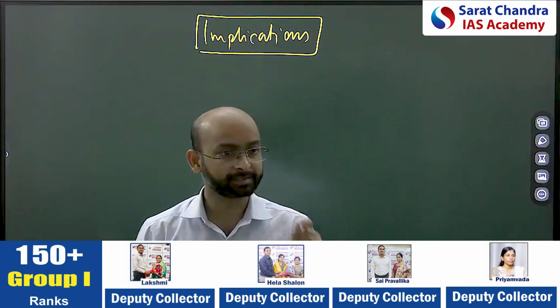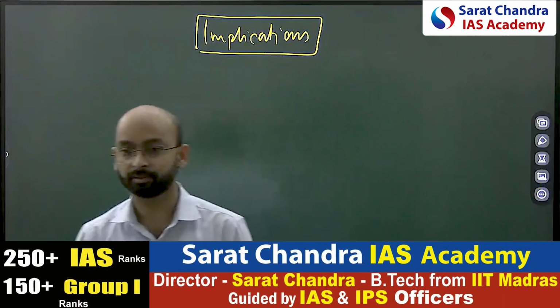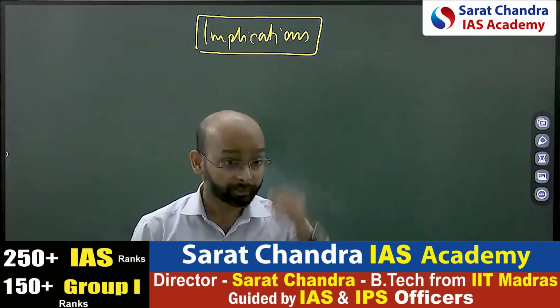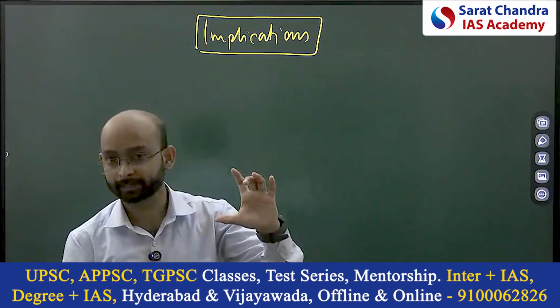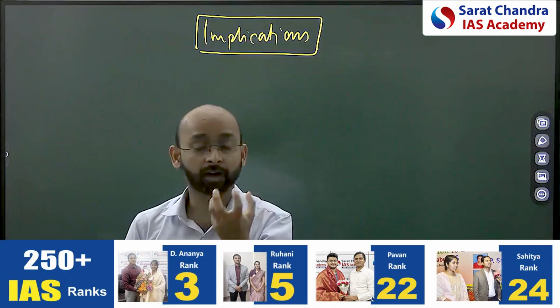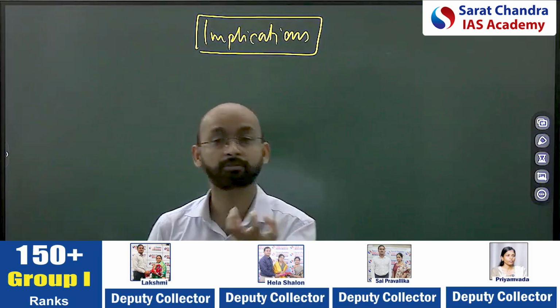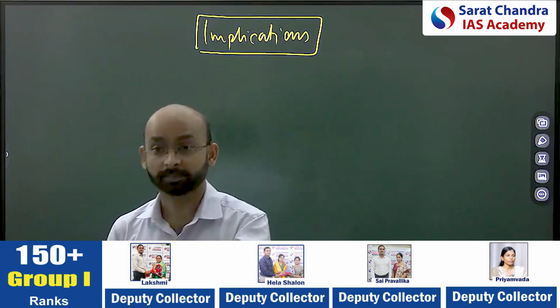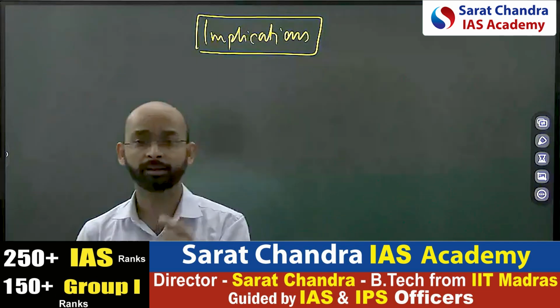Suppose you are prioritizing the most vulnerable section, especially challenged people, women, children. If you're prioritizing their ethical issue first and the other ethical issues later, that shows that you have this approach of Antyodaya se Sarvodaya. That means you're thinking about the most marginalized people first. That shows your empathy. That shows your compassion towards the vulnerable section. Do you think it is a requirement in a civil servant or not?